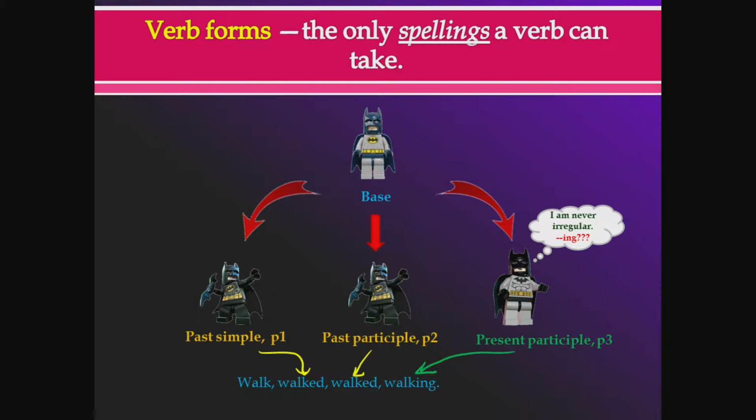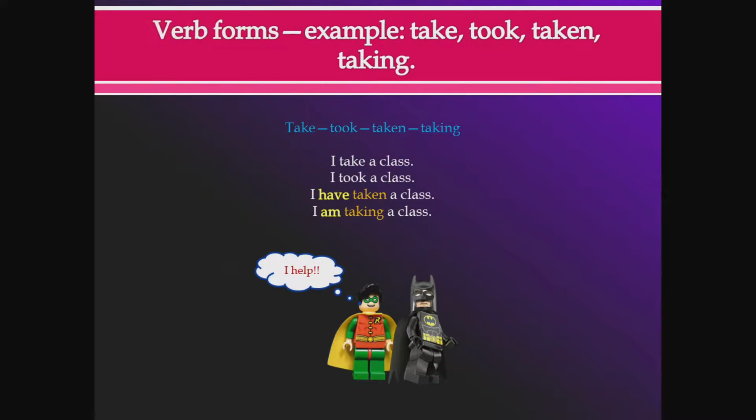Okay, like that. Now we're going to take an example. So here's a verb, take. Okay, so take this for example. Take, took, taken, and taking. So this is an irregular verb, clearly, because it's not take, taken, right? That's wrong. So this is an irregular verb.